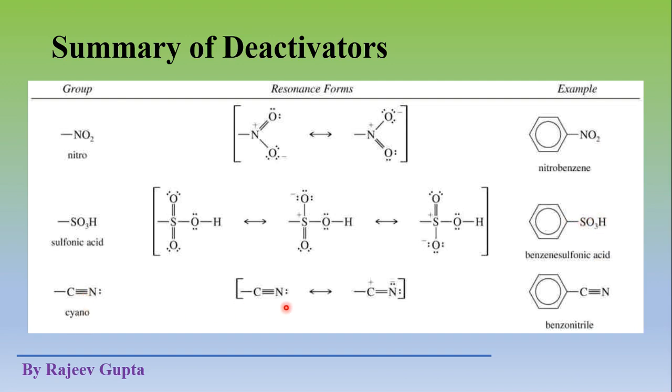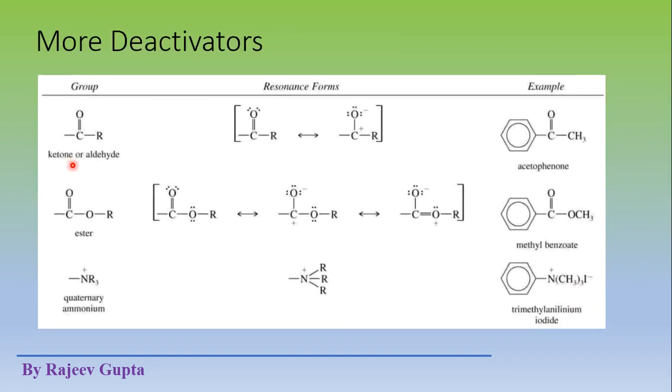This is the cyano group. In this resonating structure, the pi electrons of one pi bond in the triple bond go to the nitrogen side and make the carbon positive. These are the two resonating structures of the cyano group. So this is also very highly electronegative compared to this benzene ring. So it is also deactivating and meta directing. Now these are more deactivators.